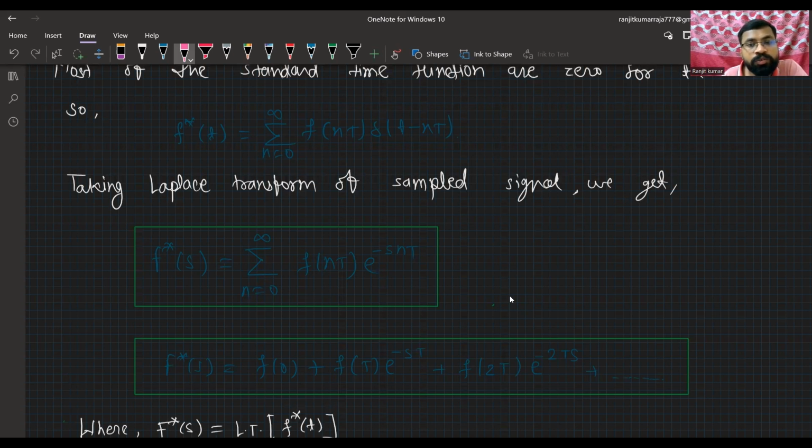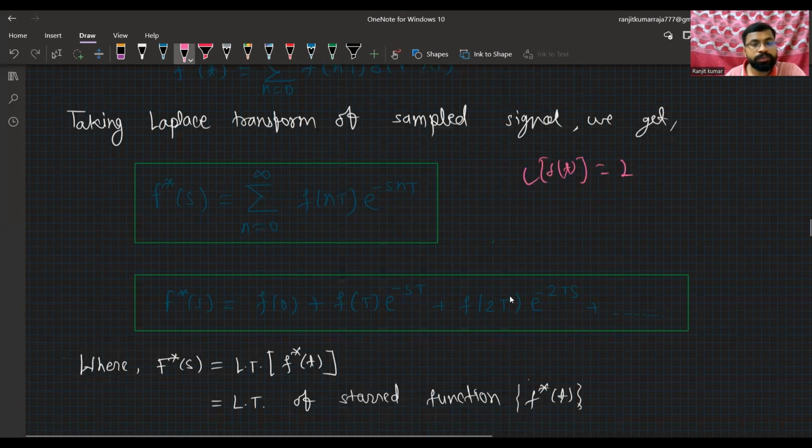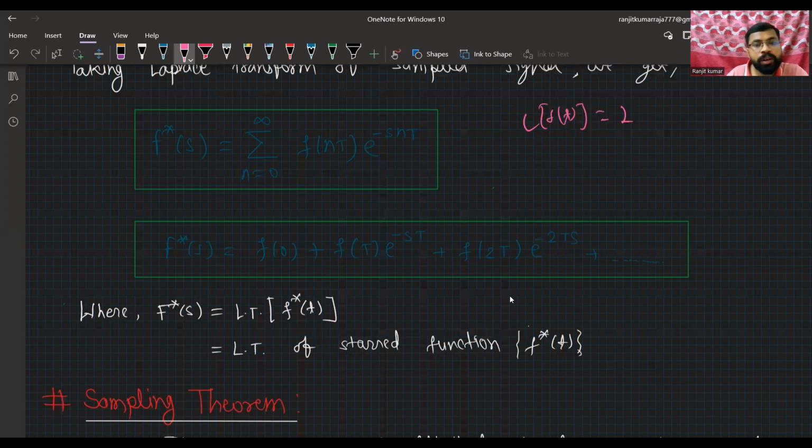The Laplace transform of delta of t is 1, and by the time shifting property, the shift of minus nT gives e to the power minus s nT. Now we can substitute the values of n, starting from 0, T, 2T, and so on.